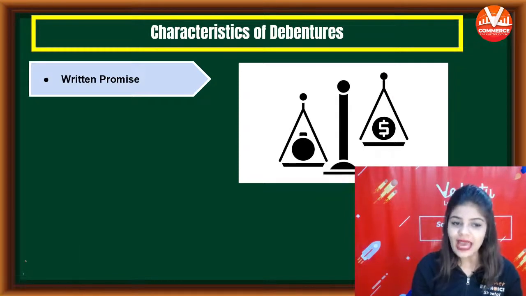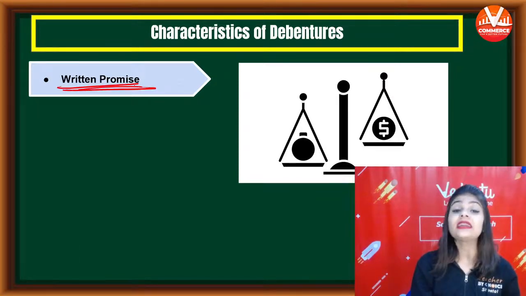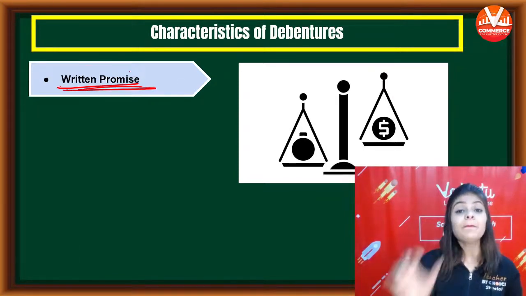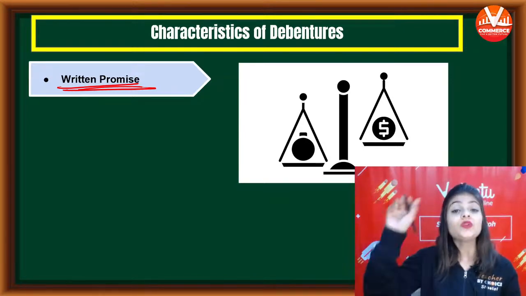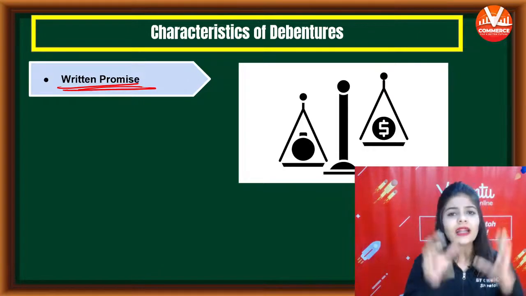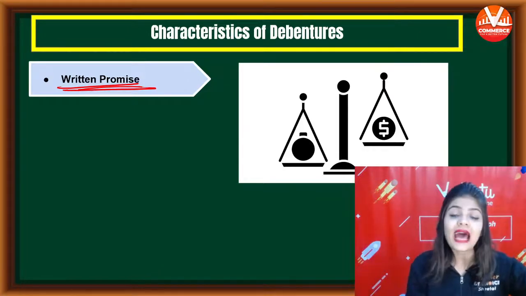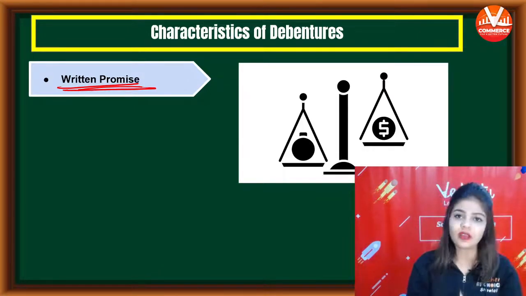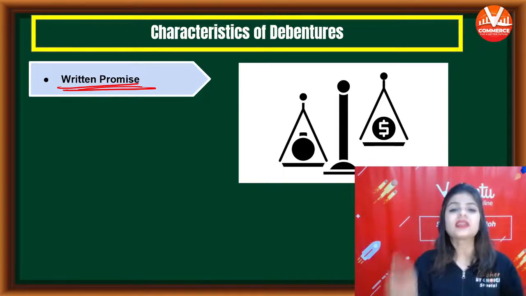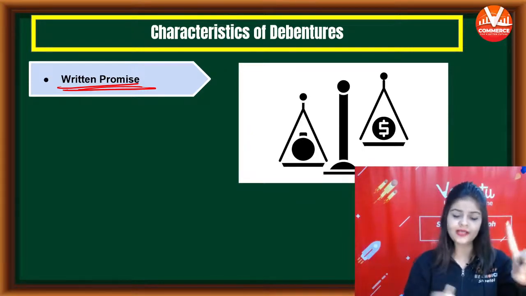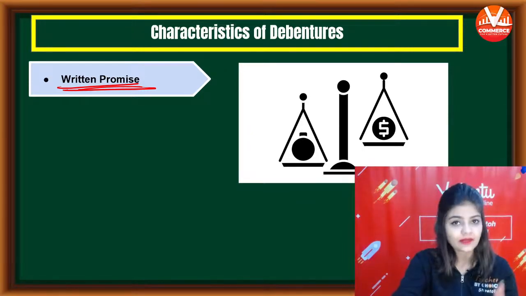So the first characteristic is it is a written promise. The company will make a promise in return to the debenture holder that your amount will be paid after a specific period of time. So debenture is a written promise because it is a written document.